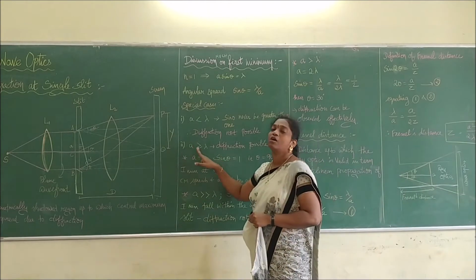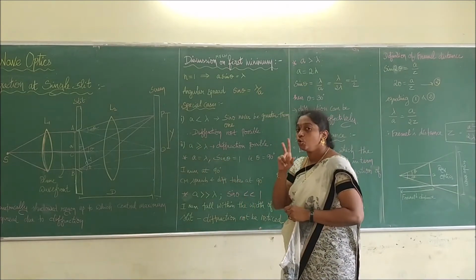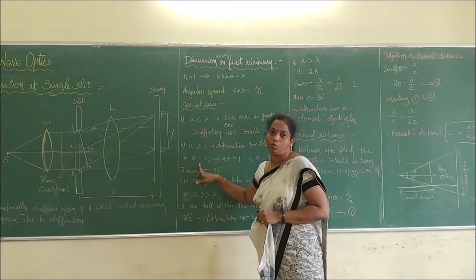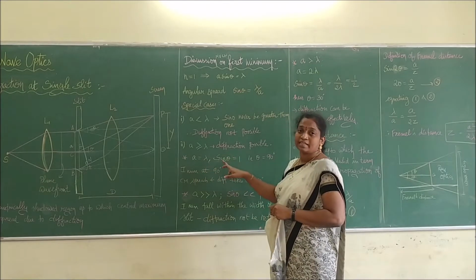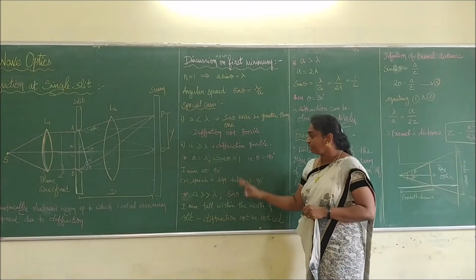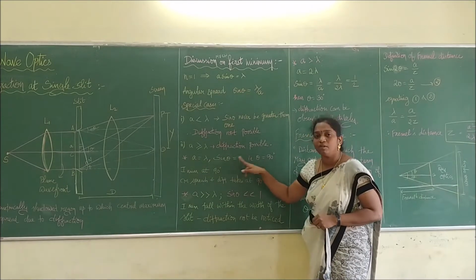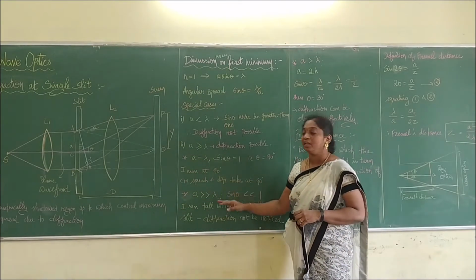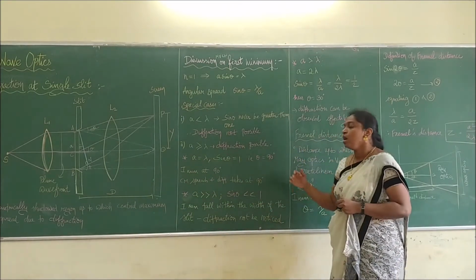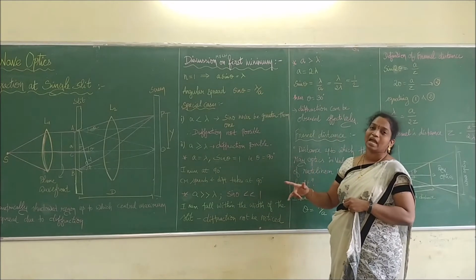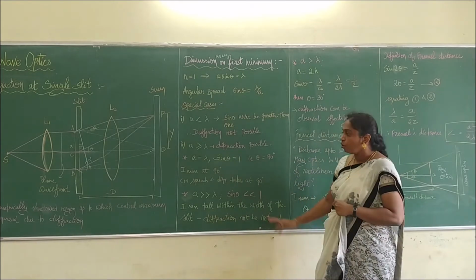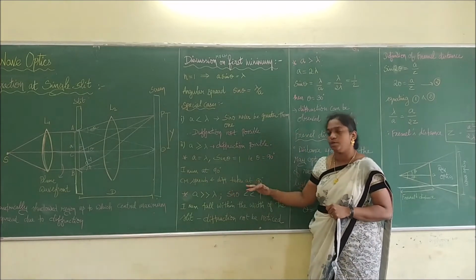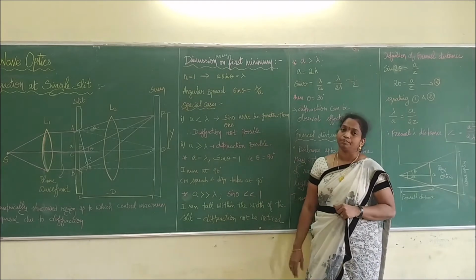Then we go for the next condition, when a is greater than or equal to lambda. There are two conditions given: one is greater and another is equal. First we will take the condition of equal. When a is equal to lambda, then sin theta is equal to 1. Then theta becomes 90 degrees. So we can say that the first minimum will occur at 90 degrees and the central maximum will spread out, and the diffraction will take place at the angle of 90 degrees. Therefore, when the wavelength is equal to the width of the slit, diffraction is possible only at 90 degrees.